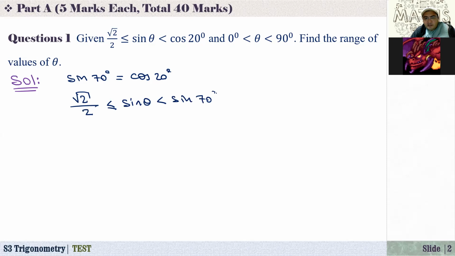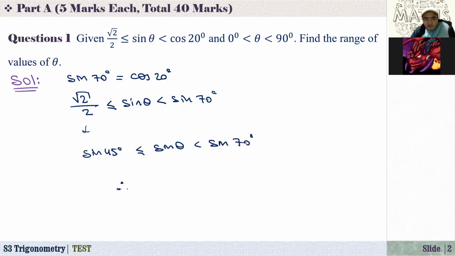Now we know the sine function in the first quadrant is an increasing function. Increasing means that if you increase the input variable, the output variable will also be bigger. So instead of square root of 2 over 2, we can write sine of 45 degrees less than or equal to sine of theta less than sine of 70 degrees.